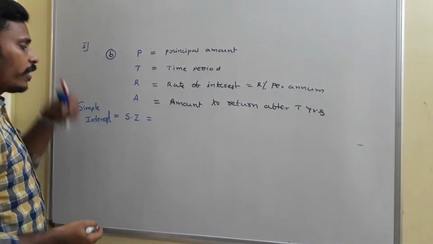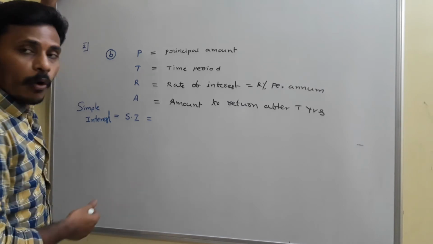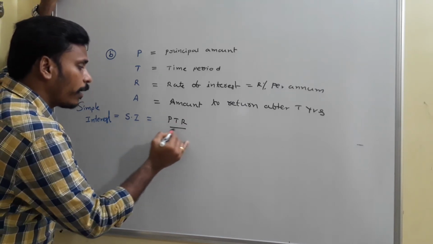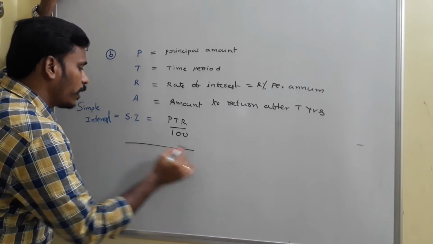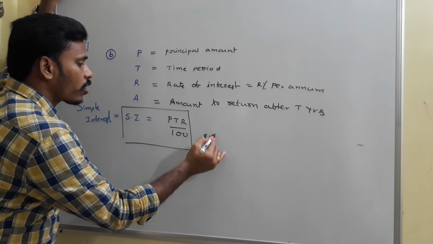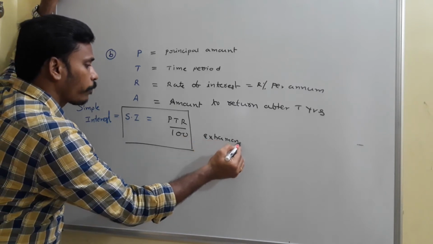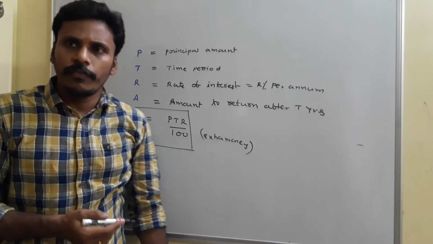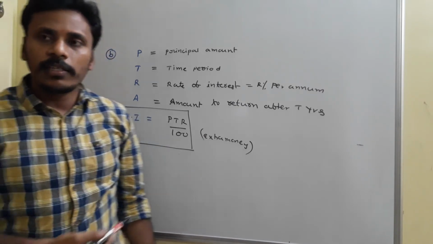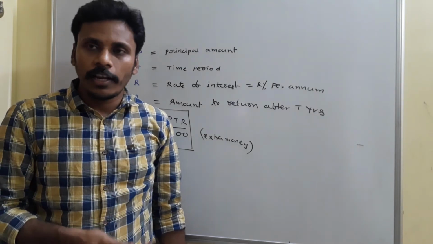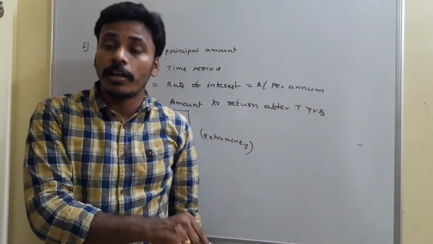Then in this case, as we discussed in the above point, the simple interest is given by the rule PTR by 100, and this simple interest is equal to PTR by 100, the extra money. At the end of the transaction, if you pay the extra money, is it enough to complete the transaction? No, we need to pay the original amount also.